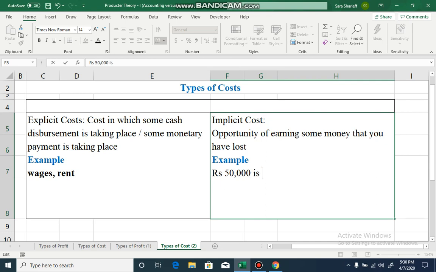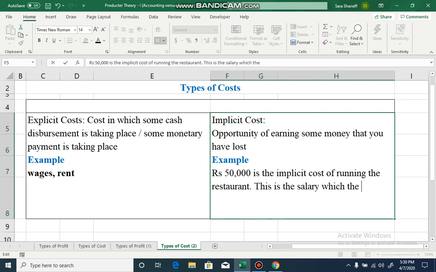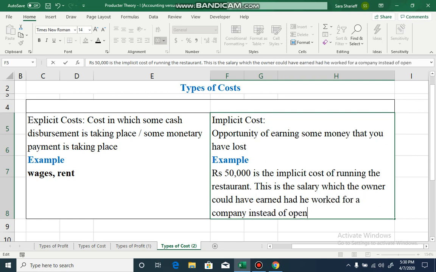So rupees 50,000 is the implicit cost of running the restaurant. This is the salary which the restaurant owner could have earned had he worked for a company instead of opening a restaurant, right? So I'm sure now the difference between explicit cost and implicit cost is clear.